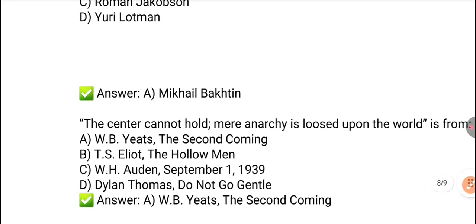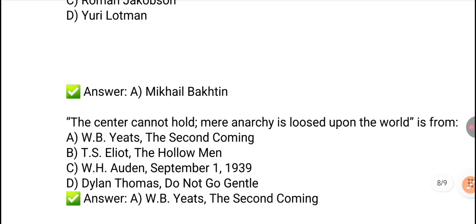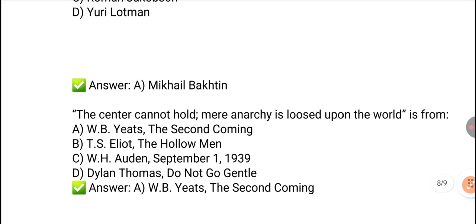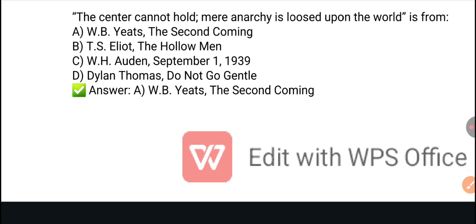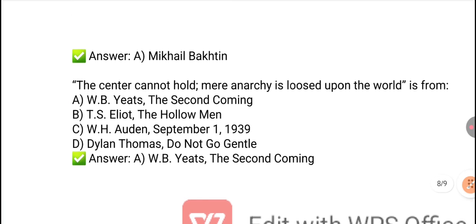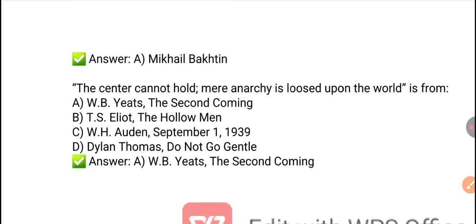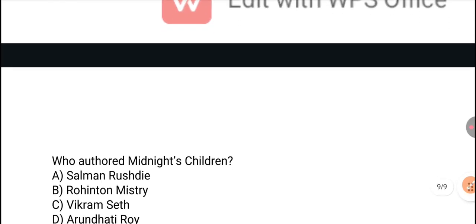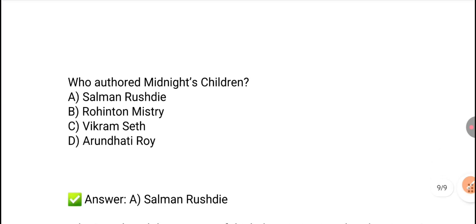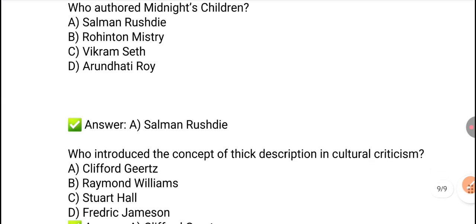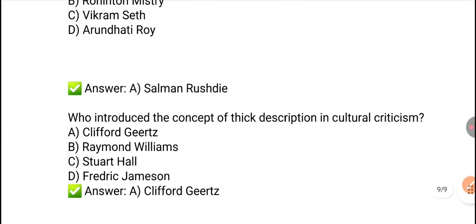Next, "The centre cannot hold, mere anarchy is loosed upon the world" is from W.B. Yeats, The Second Coming. These popular lines are from this particular work. Next, who wrote Midnight's Children? It's a famous work of Salman Rushdie. Who introduced the concept of thick description in cultural criticism? It's Clifford Geertz. Option A is the right answer.